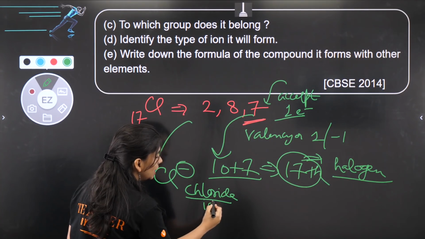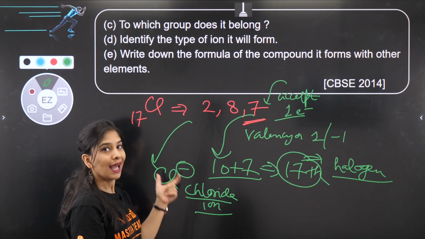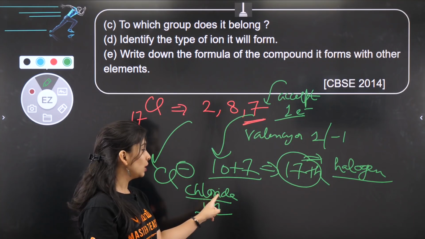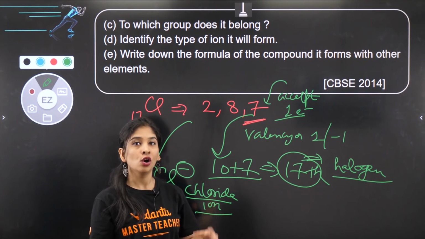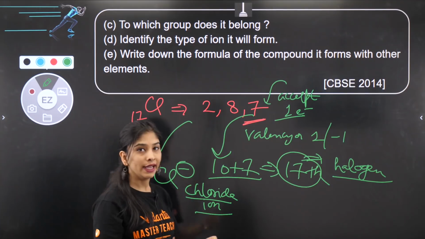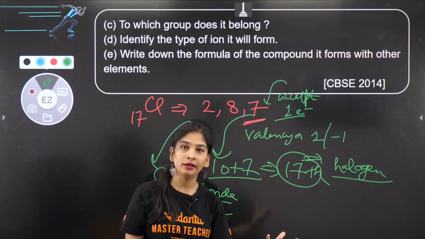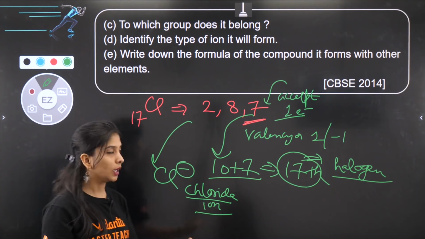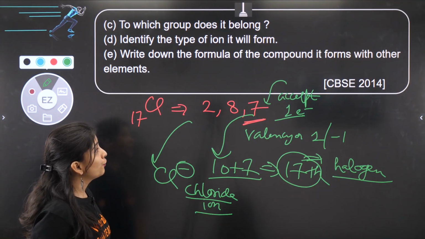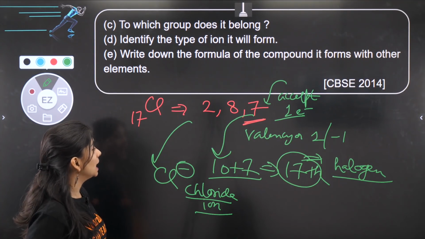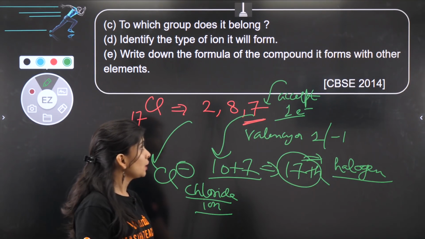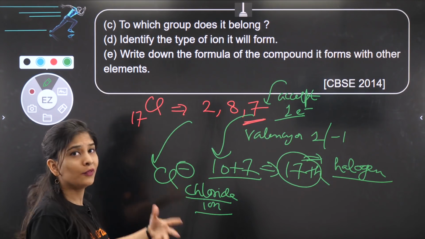Whenever you have any non-metal having negative charge, you will always put "ide" in the end. Oxide, chloride, fluoride, nitride, sulfide, and so on. Okay? Write down the formula of the compound it forms with other elements. Formula of the compound which it forms with other elements.